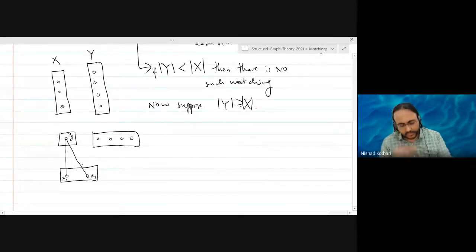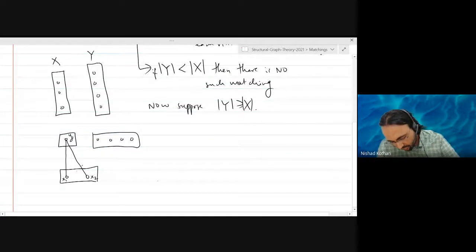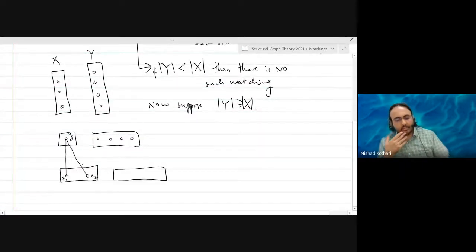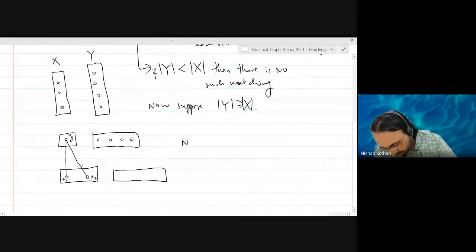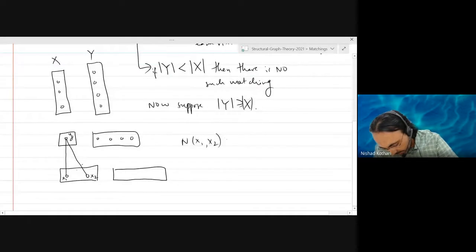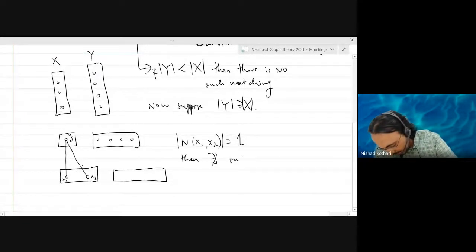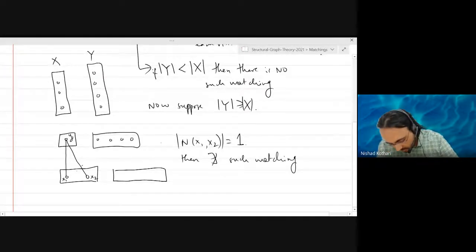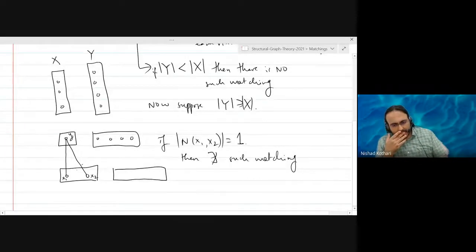Can someone generalize this? If there are two vertices x1 and x2, and they both have only one neighbor, then clearly we have a problem. So the neighborhood of {x1, x2} is exactly one vertex, so let me say the cardinality is 1. Then there is no such matching, by which I mean saturating X. So can you generalize this?